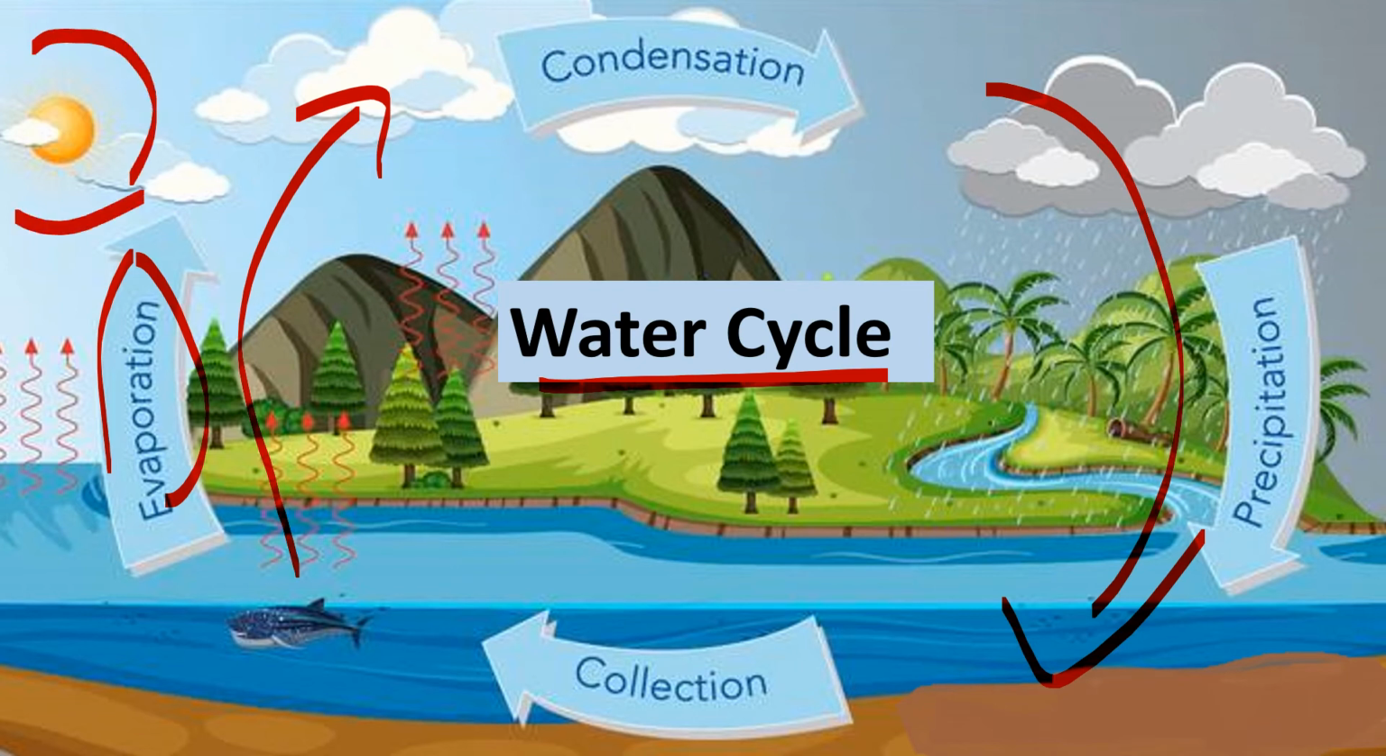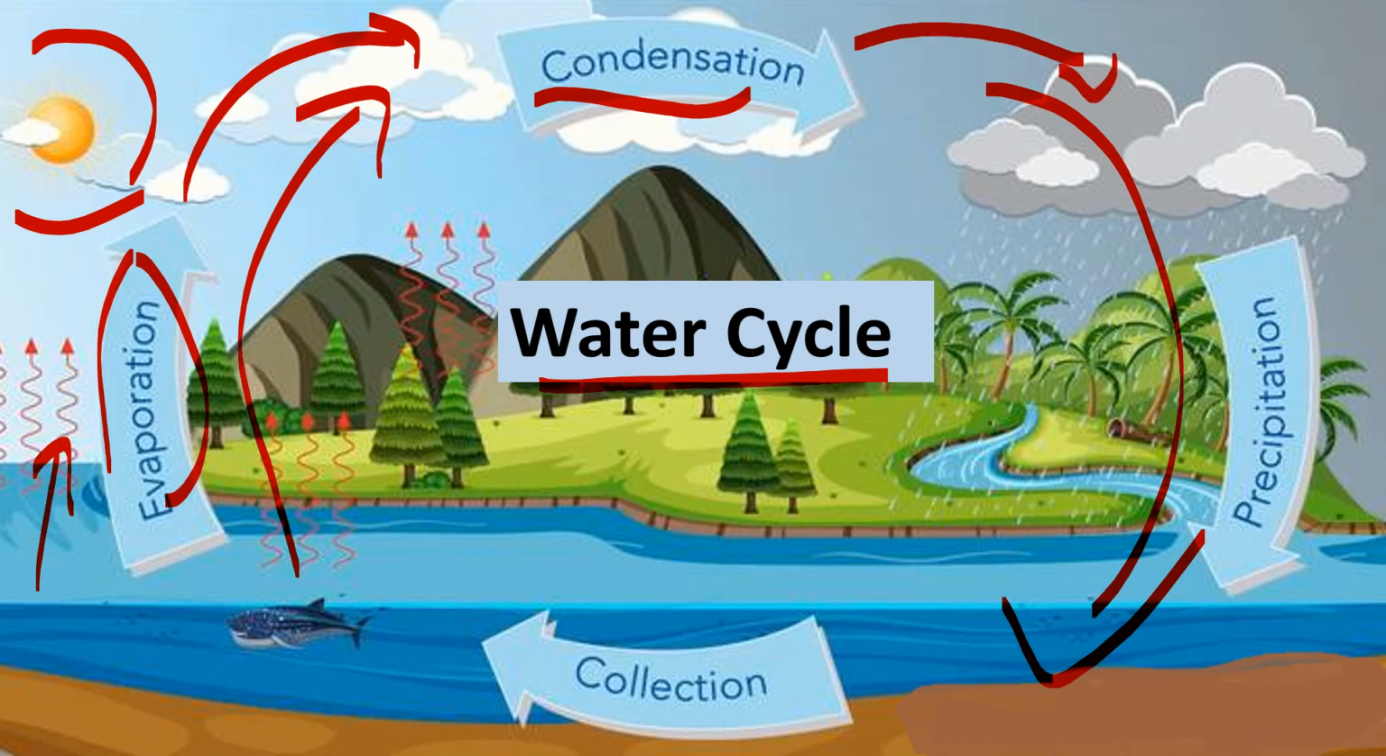Evaporation takes place with the help of the sun's energy, sun's heat and sunlight. The water changes into water vapors. After that, water vapor is converted into clouds, and this process is known as condensation. And when the temperature decreases, these water vapors convert into rain, and this process is known as precipitation. And then water is again collected back on the earth, and this process continues with the passage of time.